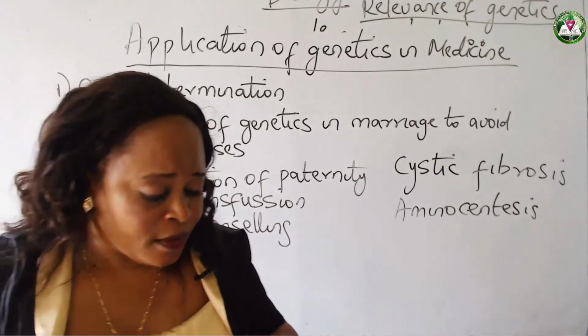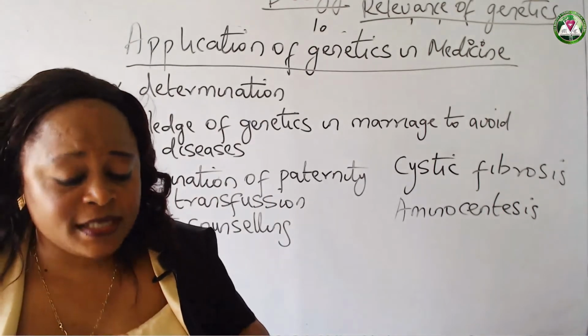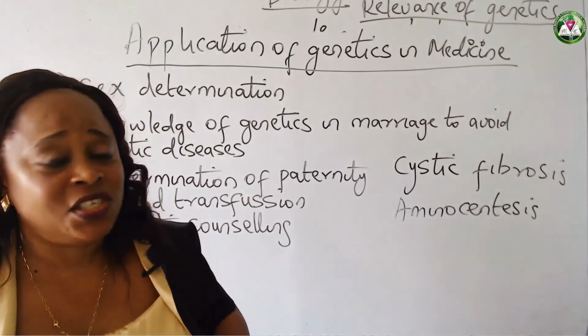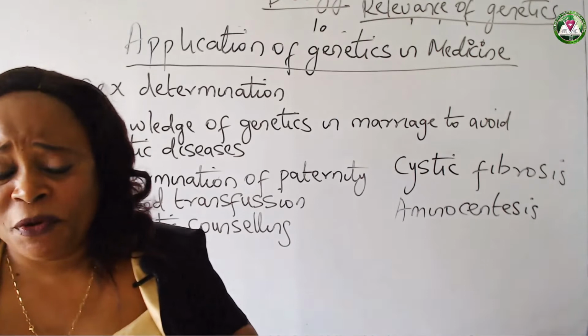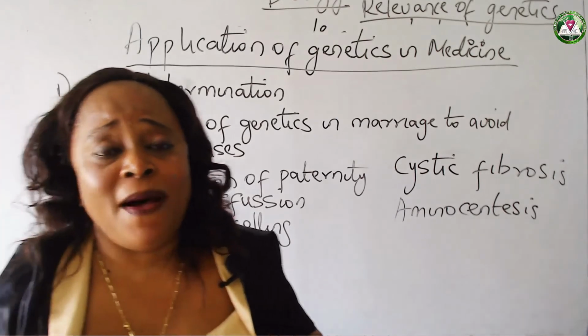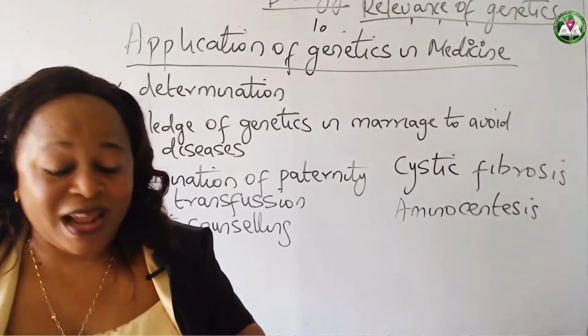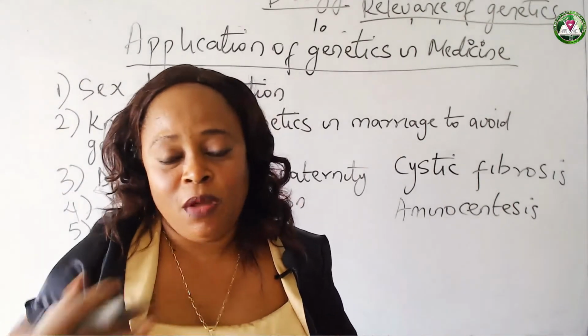Alright? Now, when this is extracted, it is tested. And it is discovered if there's any likelihood or any possibility that this child might have any form of chromosomal disorder. Examples of chromosomal disorders are disorders that you know about, like Down syndrome. Okay? This Down syndrome is actually a disorder that occurs due to the production of an extra copy of a chromosome.